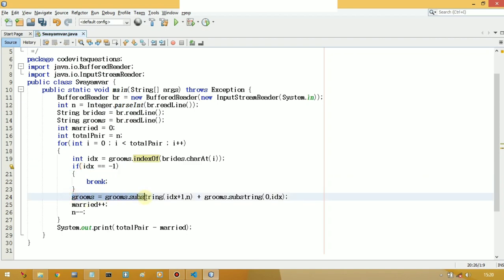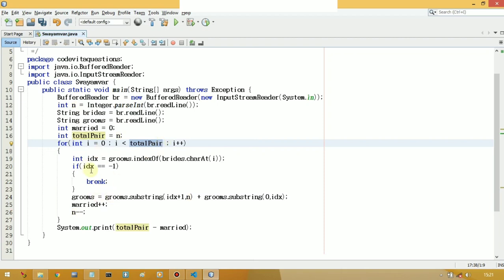So we will come here, and here we are doing two things. We are deleting the married groom, and we are adding the passing grooms at the end of the queue. After execution of this line, we increment the count of married by 1. Initially it was 0, so it will become 1, and we decrement the value of n by 1. Why? Because in every iteration the groom size is decrementing by 1, and we are using n here, so that is why we decrement the value of n by 1 also. That is why we took totalPair separately for the loop.